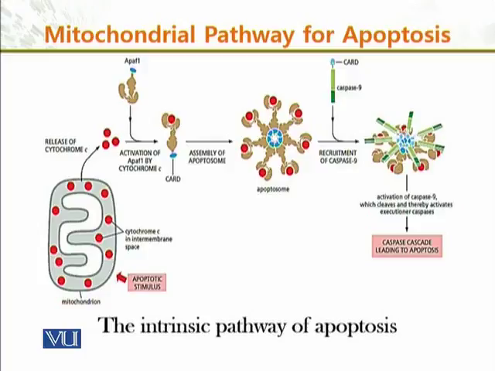There is a mitochondria, cytochrome C is released there, and eventually it activates the other proteins, and then it degrades the cell altogether, so that the caspases become activated and the cell death occurs.